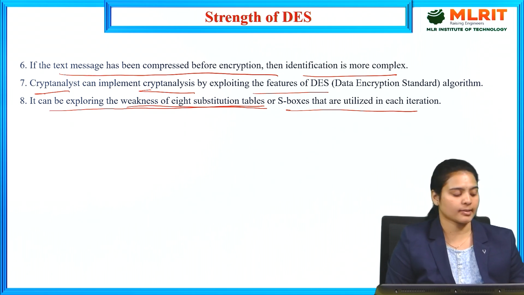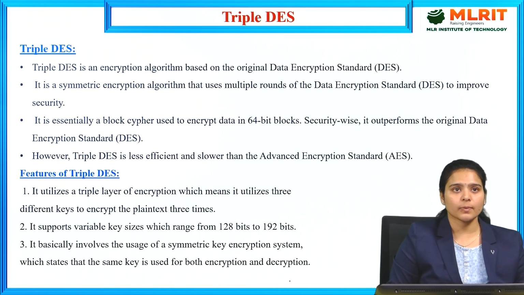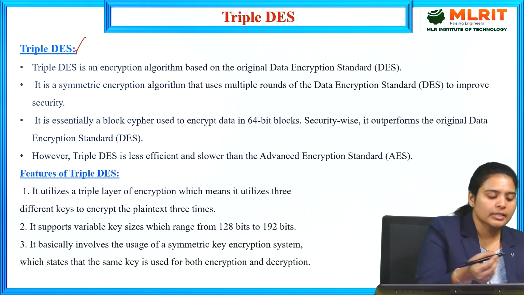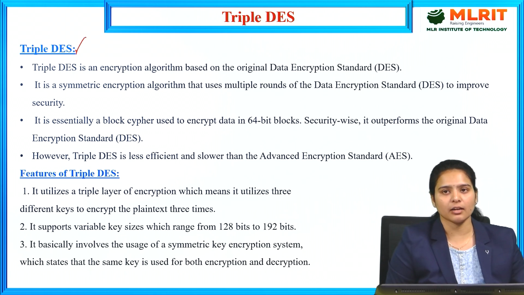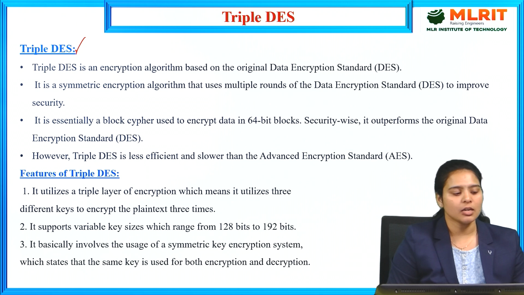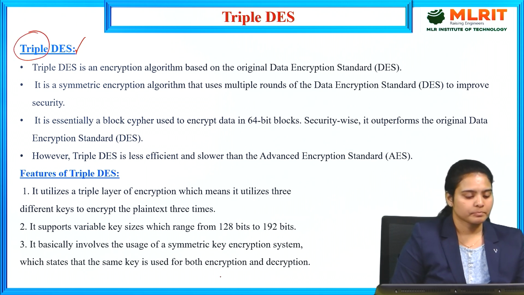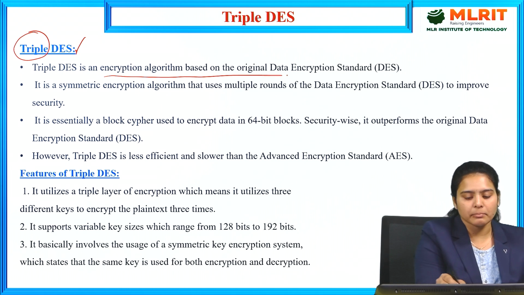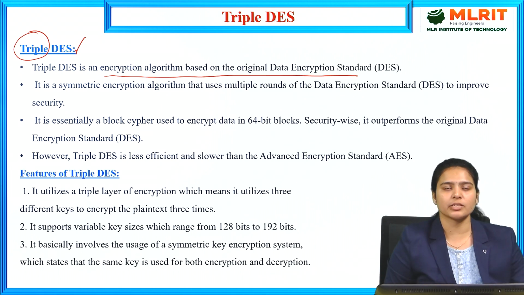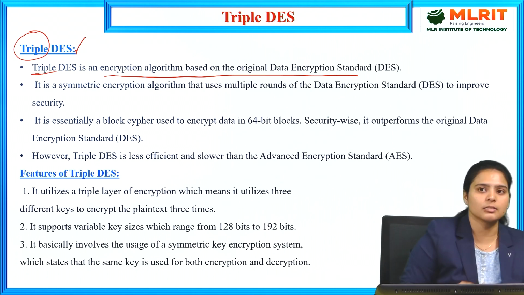The next topic is Triple DES, the Triple Data Encryption Standard algorithm. How many times is it used? It is used three times, meaning three passes of the algorithm. It is an encryption algorithm based on the original Data Encryption Standard algorithm. Triple DES is performed based upon the original DES only, applying the DES one after another three times. That is the meaning of the Triple DES format.